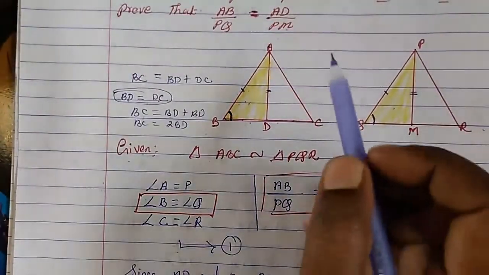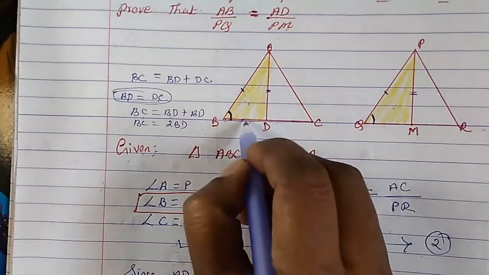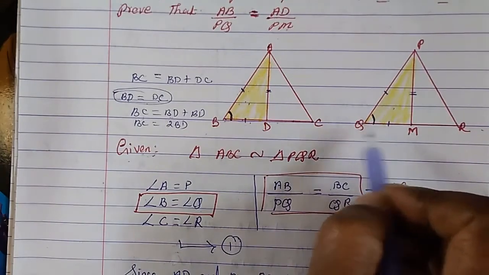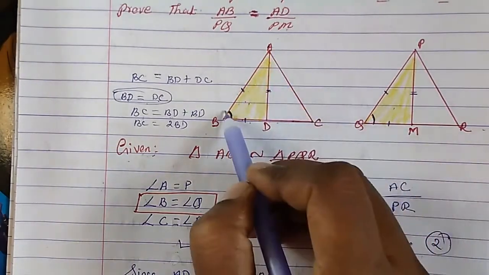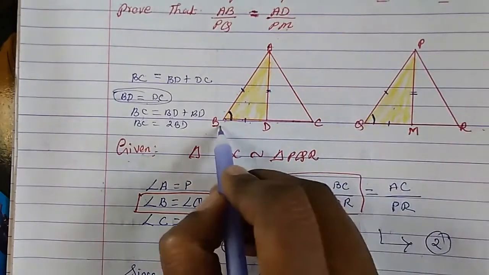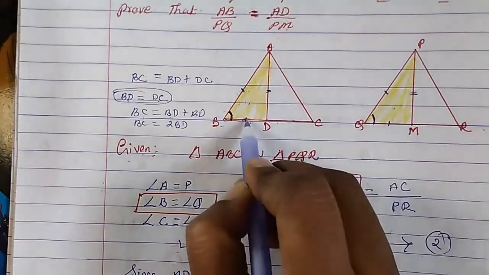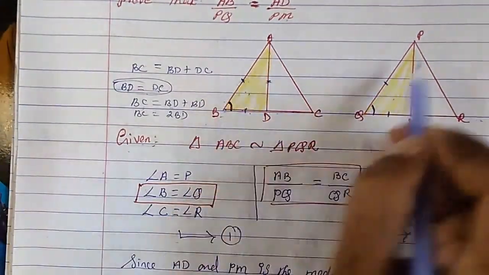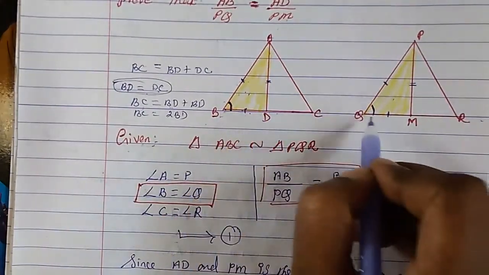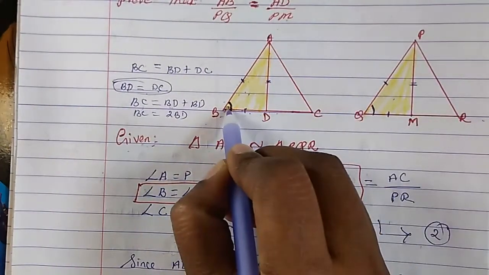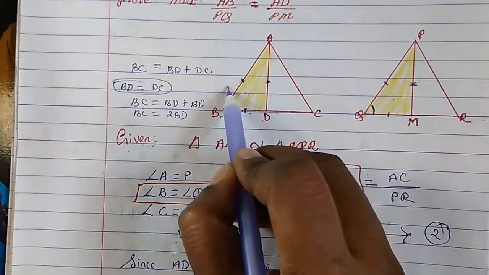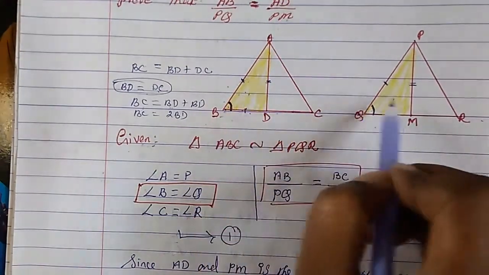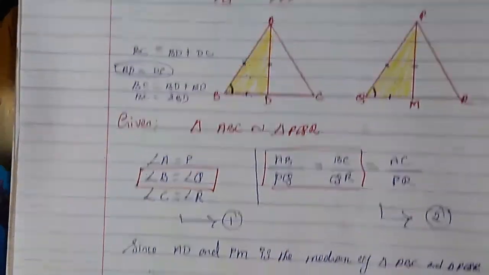So you see AB upon PQ is equal to BD upon QM. So this side is equal to this side, and this is equal to this side, the ratios. AB upon PQ is equal to BD upon QM, and also we got angle B is equal to angle Q. So that means side angle side, these two triangles become similar.